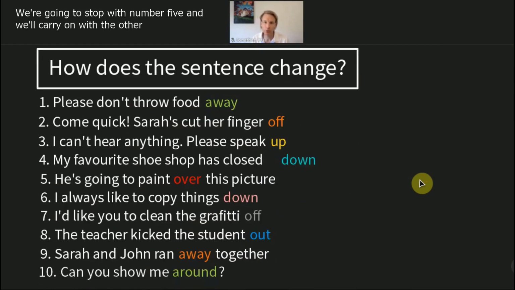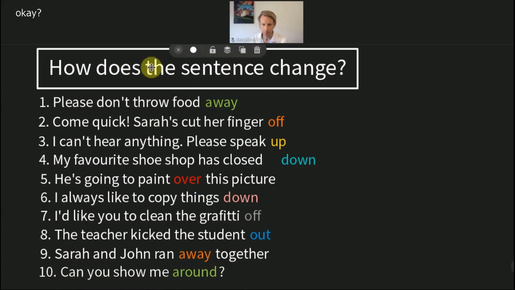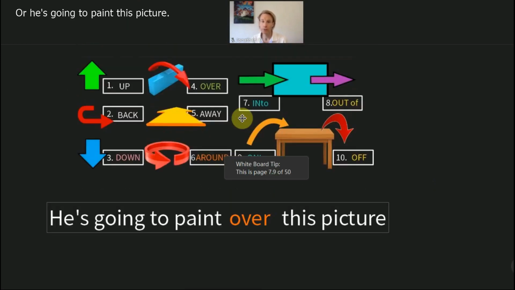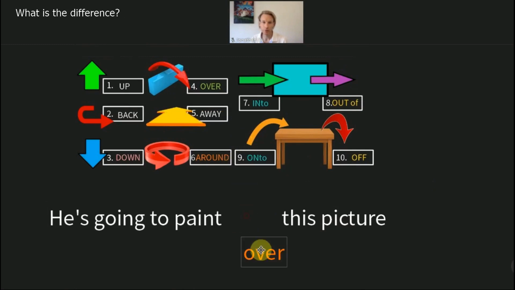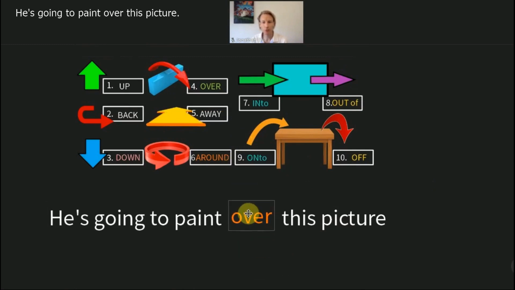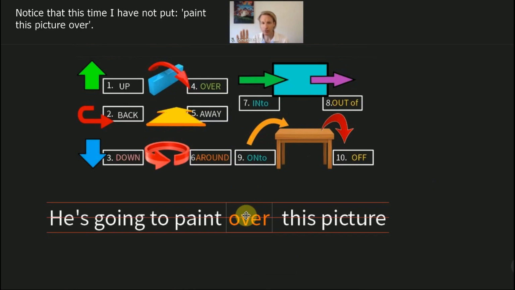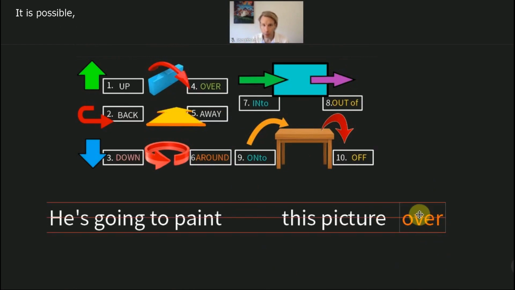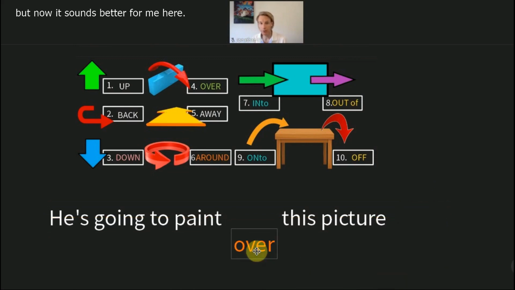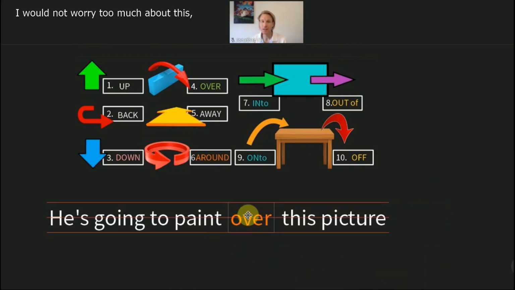In this chapter, we're going to stop with number 5 and we will carry on with the other 5 examples in the next chapter. He's going to paint over this picture. Okay. Or he's going to paint this picture. What is the difference? He's going to paint this picture. He's going to paint over this picture. Notice that this time I have not put paint this picture over. It is possible, but now it sounds better for me here. Okay. I would not worry too much about this. Okay. It's not very important.